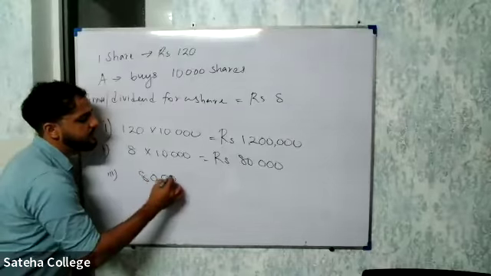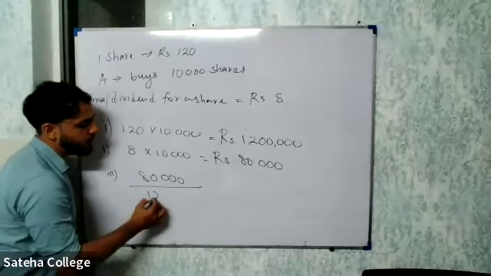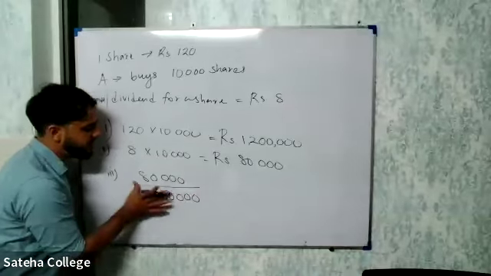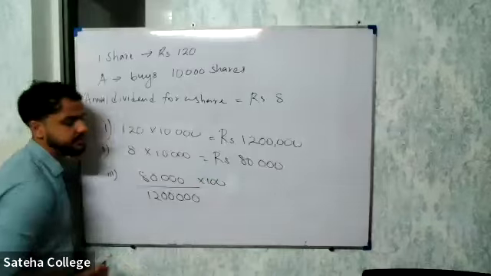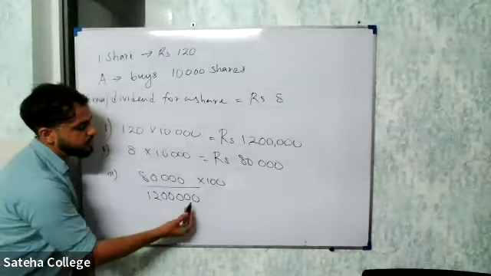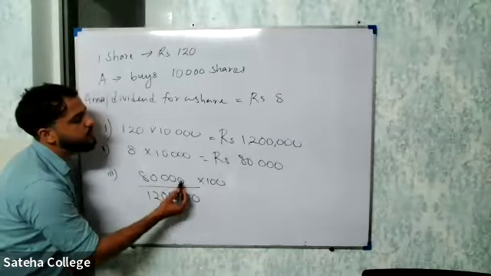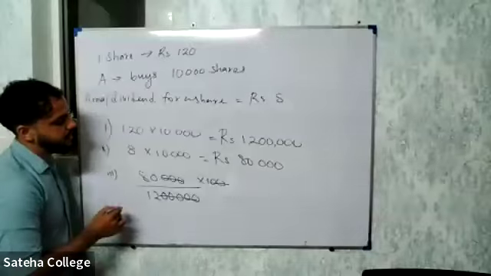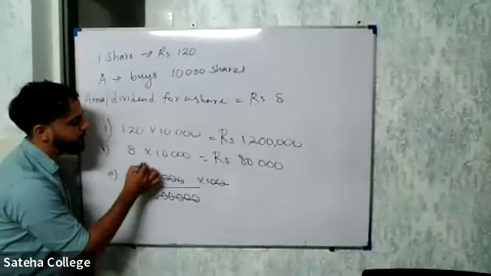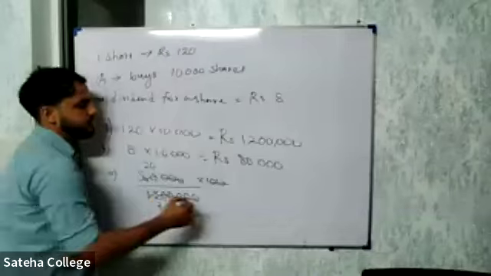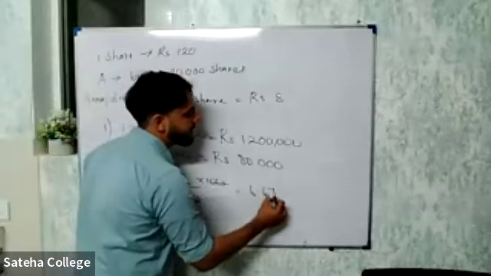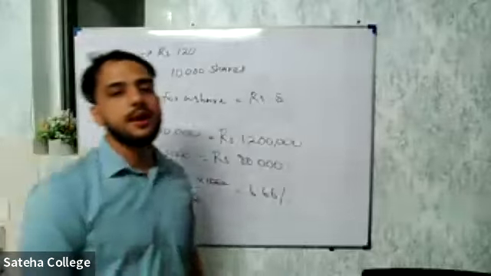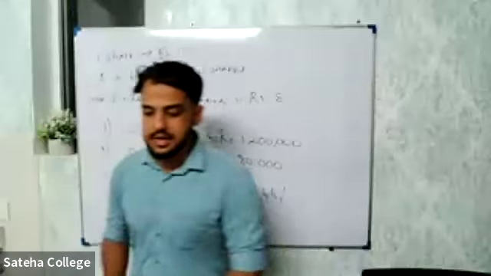See here, 80,000 as a fraction of your total invested amount, that is 1.2 million. Now convert it to percentage, multiply by 100. Simple as that, right? Now, how many zeros? 1, 2, 3, 4, 5. 1, 2, 3, 4, 5, 6. So 2 zeros here, cut the zeros. And 80 divided by 12, we can divide by 4. 20 and 3. The percentage will be around 6.66 percent. That is the percentage of annual dividend with the invested amount.